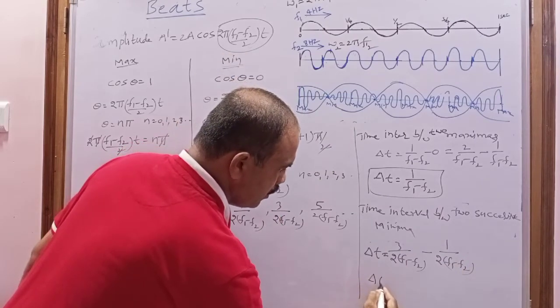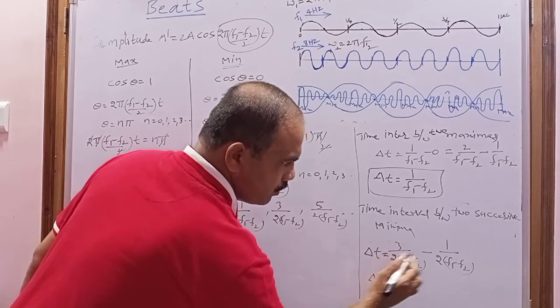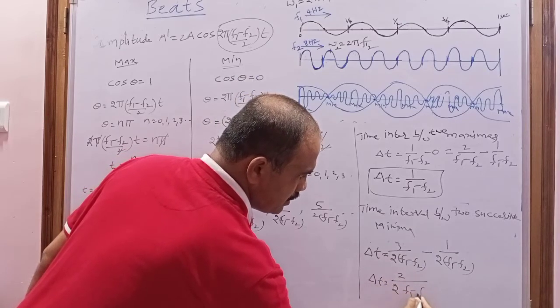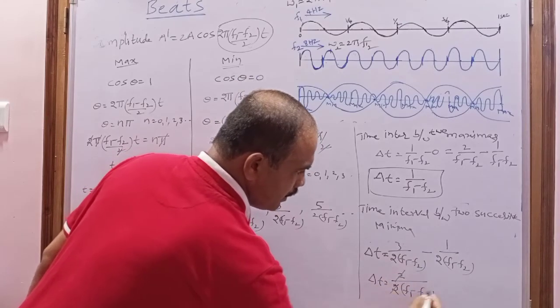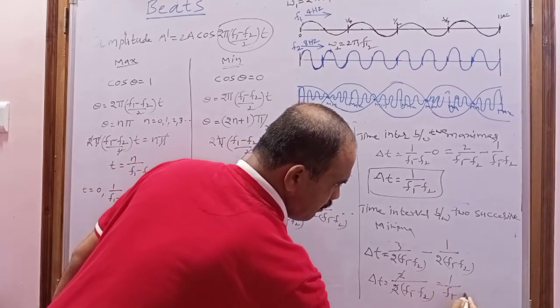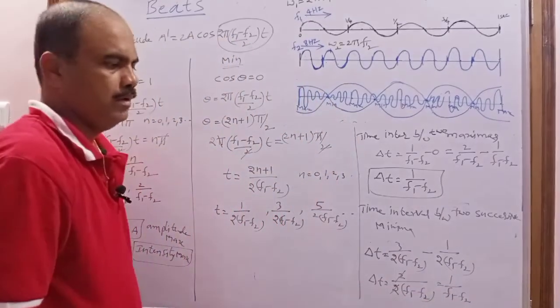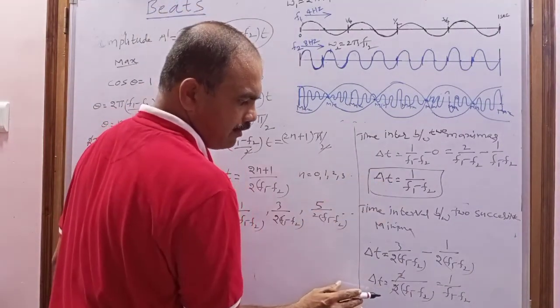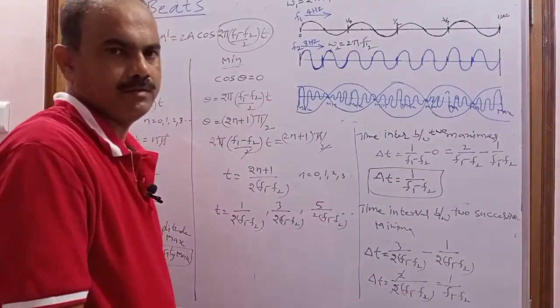When you simplify, 3 minus 1 is 2, so 2 by 2 of f1 minus f2, and this 2 will be cancelled. How much do you get? 1 by f1 minus f2. So the time interval between two successive maxima is equal to the time interval between two successive minima.